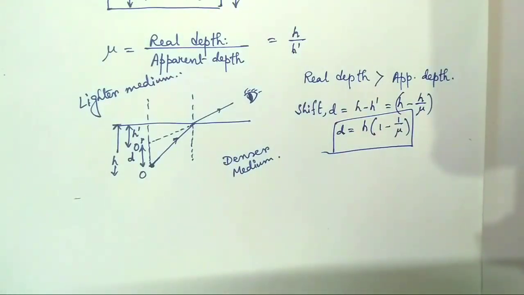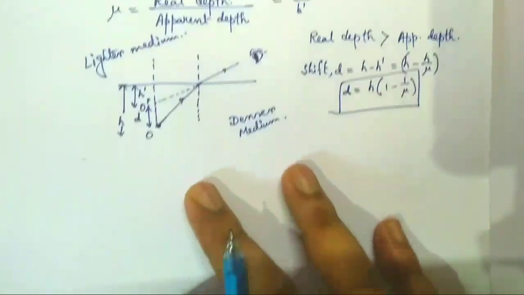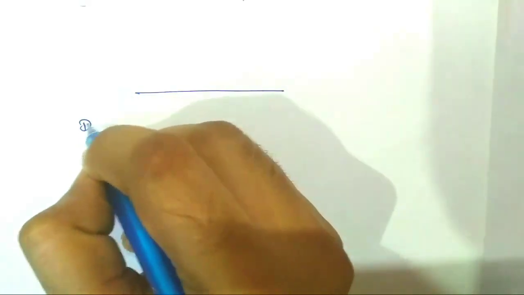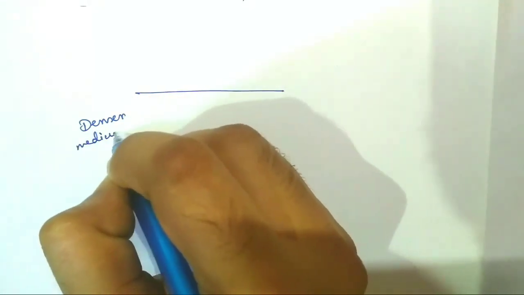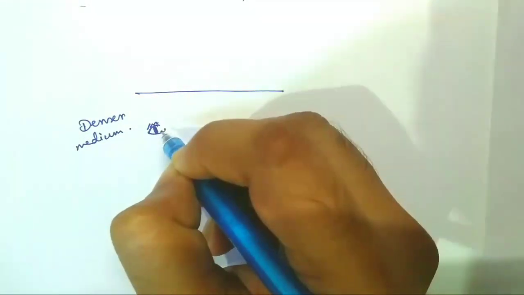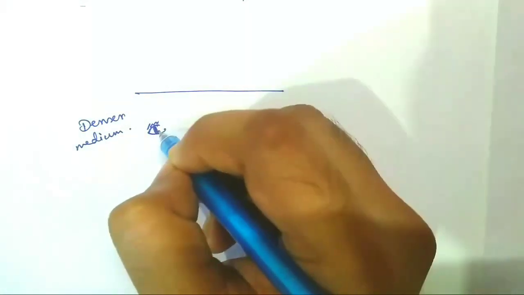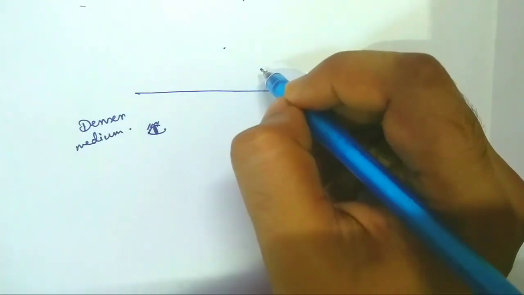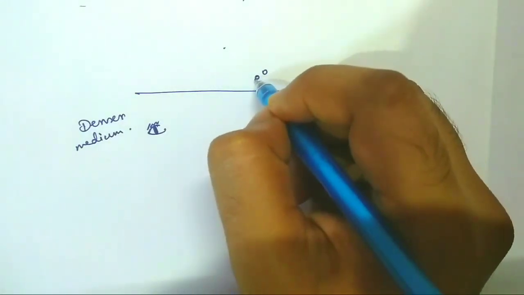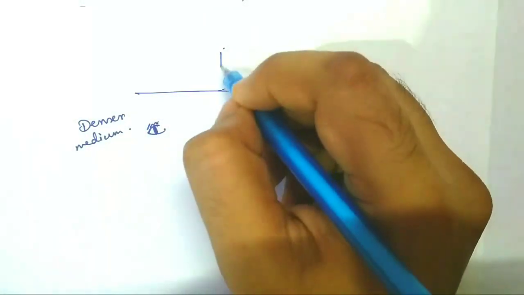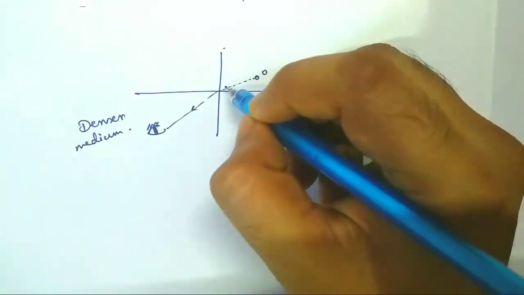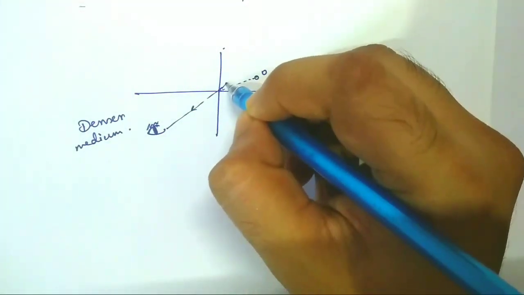And if the eye is in the denser medium, suppose this is the denser medium where the eye is placed, and the object is placed here at a point O. A ray of light following this path, after refraction it comes to the eye, but actually the eye will locate the position of the object at this point.